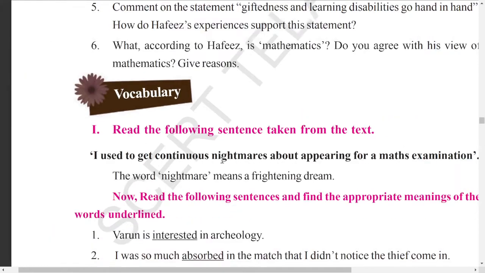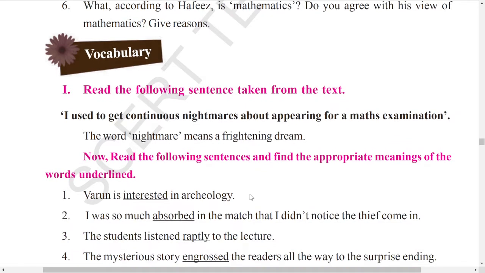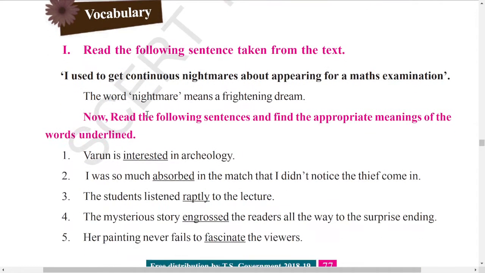Next one, here we have got vocabulary. Read the following sentences taken from the text. Okay, look at the sentence here. I used to get continuous nightmares about appearing for a math examination. The word nightmare means a frightening dream. So when you get some fear, like tomorrow, if some kids have an exam, they are afraid today itself. During the night sleep, they get up and think about it, that is called a nightmare.